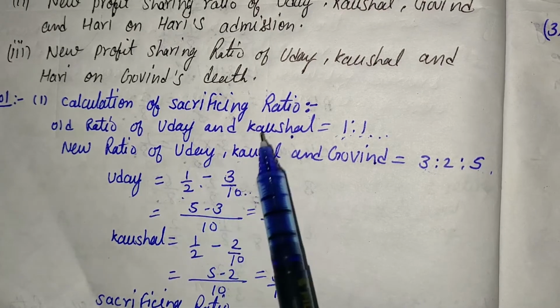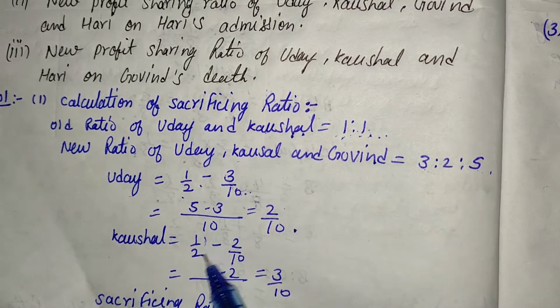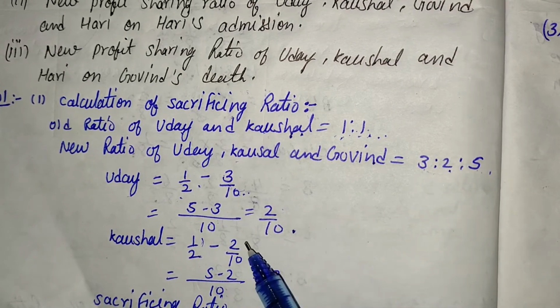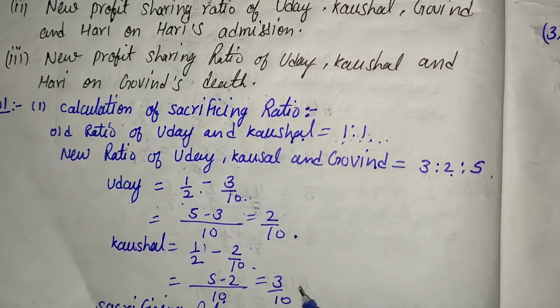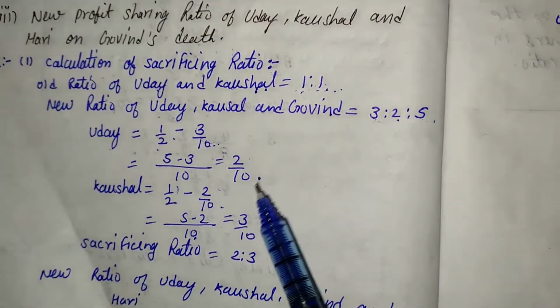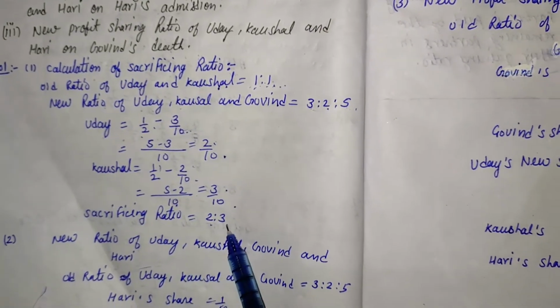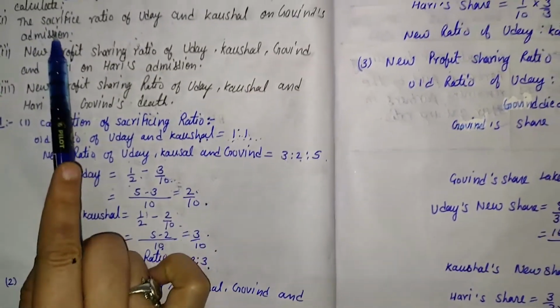Then the second partner is Kaushal. Kaushal's old share is 1/2. Here it is. And the new share of Kaushal is 2/10. After solving this, we are getting 3/10. So the sacrificing ratio becomes 2:3. It means the first part is complete.